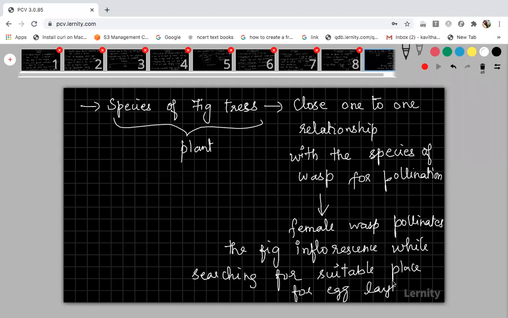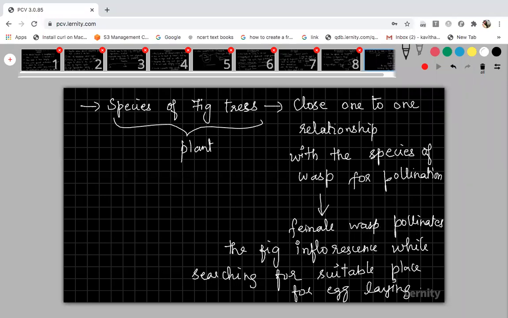The female wasp will go and search each and every flower for laying her eggs in the fig inflorescence. Unknowingly, the female wasp will pollinate. How? When she is sitting over the flower, the pollen grains will get attached and deposited over the legs of the female wasp. And when she is sitting over another fig inflorescence, she will deposit the pollen grains. Thereby, the female wasp will help in pollination.